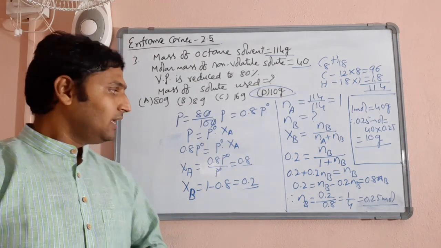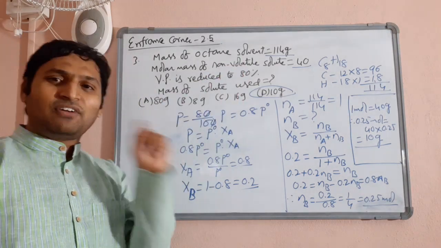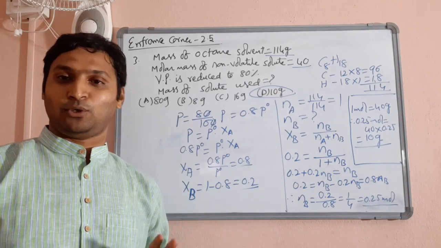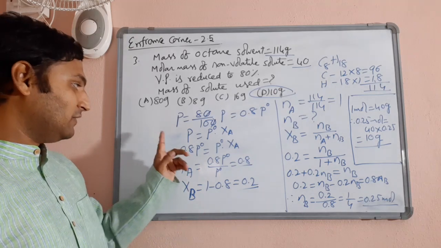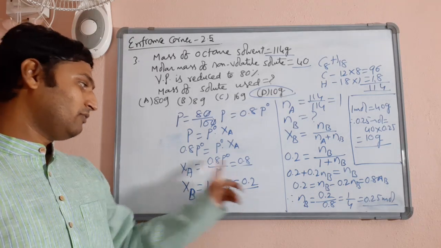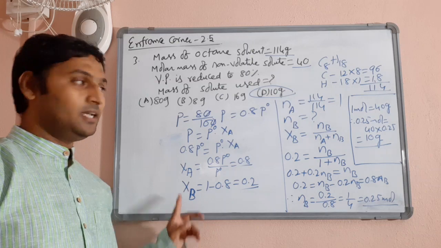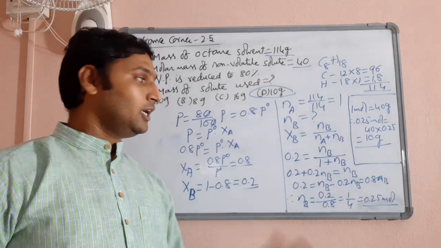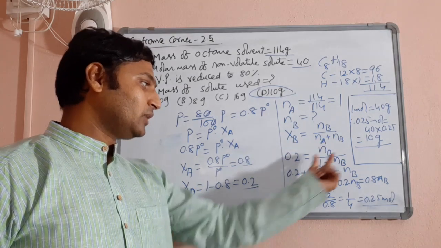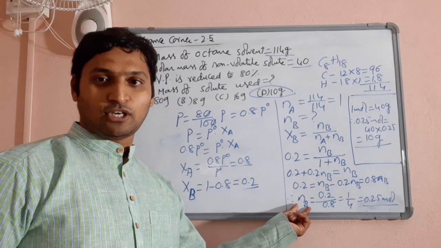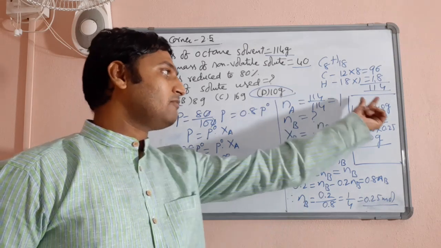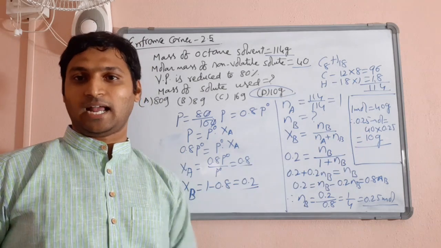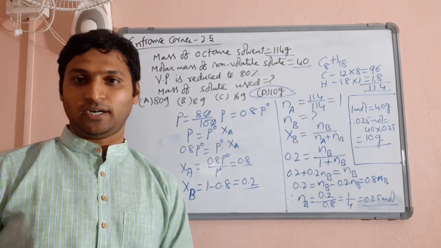Please understand, Raoult's law is a very small part of this problem. Frankly speaking, majority of this problem is mole concept only. As you can notice, in the first step using Raoult's law, we just found out mole fraction of solute as well as solvent. Now, we had to find number of moles of solute to find out its weight. So using the mole fraction formula, substituting all the values given, we found out number of moles of solute. From number of moles of solute and molar mass, we found the mass of solute in grams. And that was your final answer required.